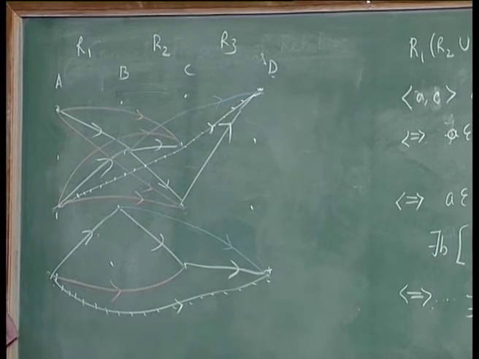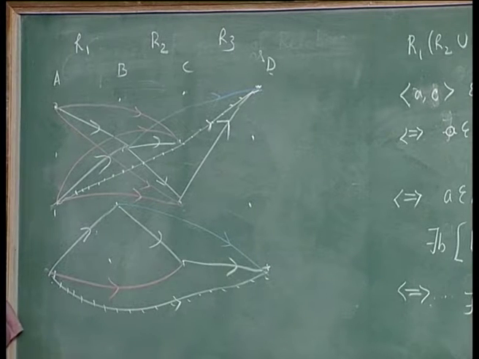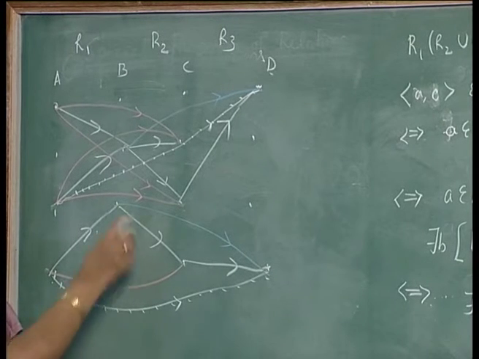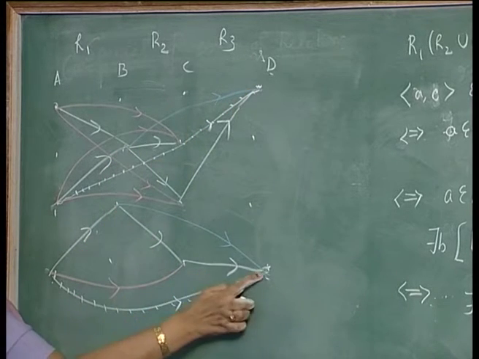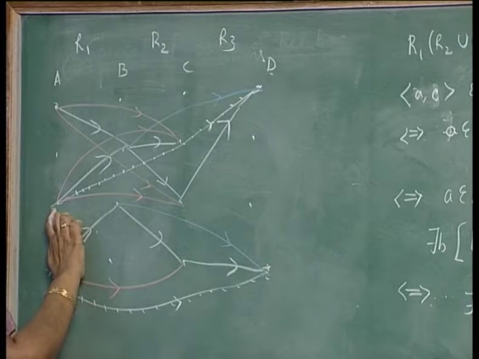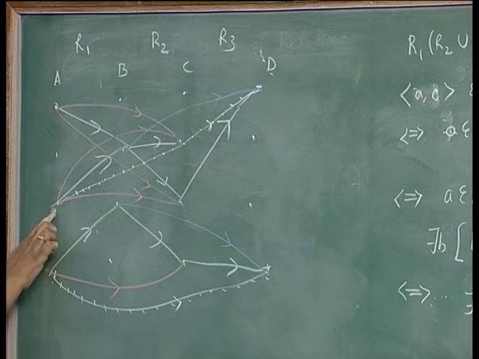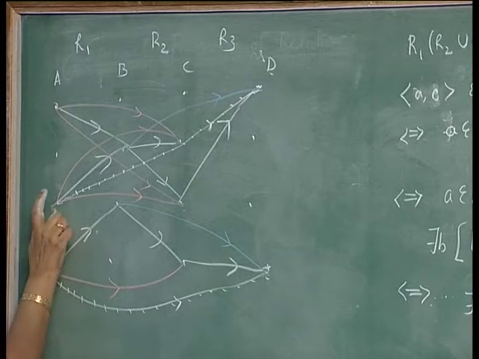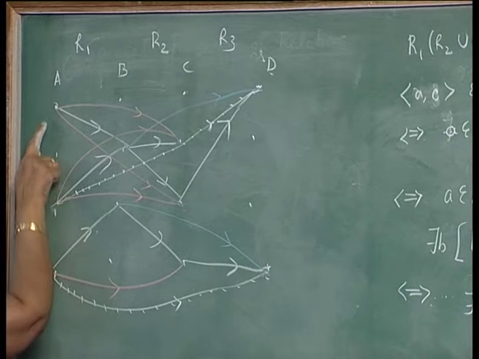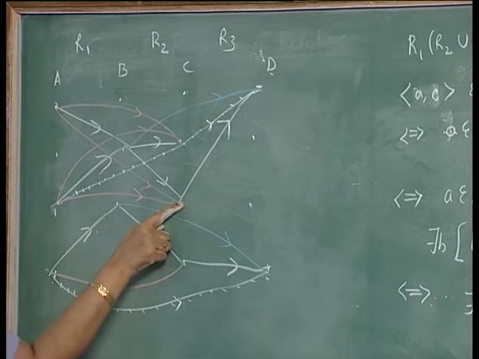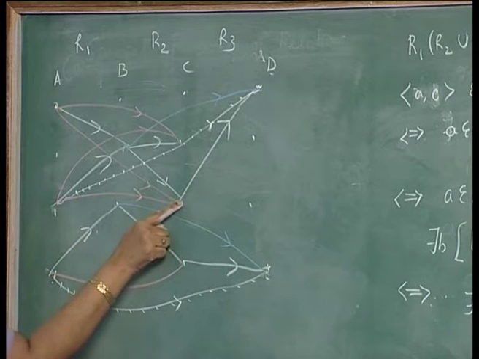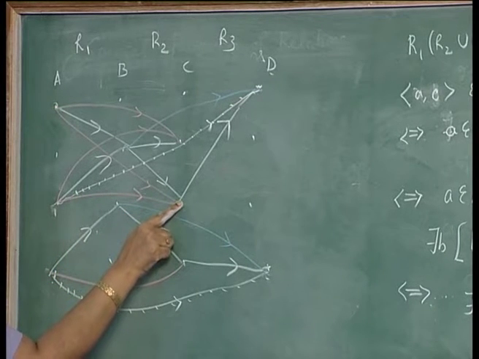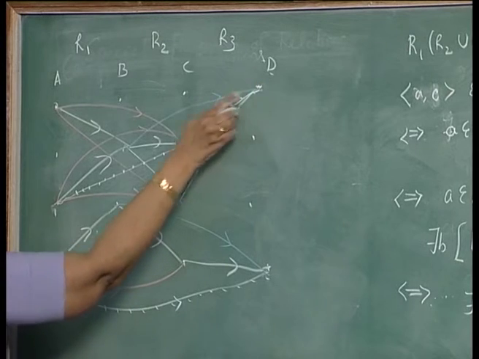Now, suppose take R1 and R2 R3. What are the elements in R2 R3? R2 R3 has only 2 arcs, one this and one this, and R1 has one arc from A to this, and let us go back. R1 R2 also has an arc from here to here and from here R3 has from here to here.